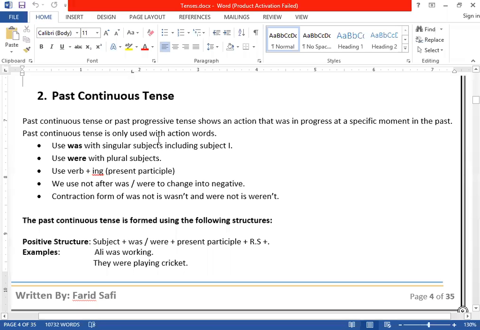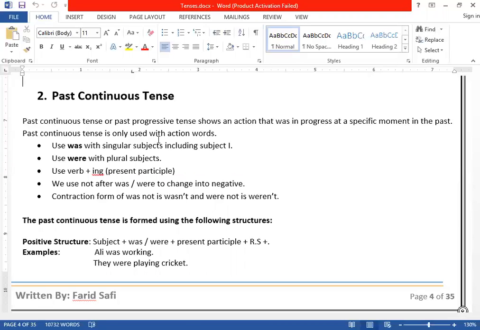Bismillahirrahmanirrahim. Today, the topic we are going to talk about is past continuous tense. Clear? Whenever you hear the word continuous, it means the ing form of the verb will be used in it. In all continuous tenses, whether present continuous, past continuous, or future continuous, we will use the ing form of the verb. Clear?